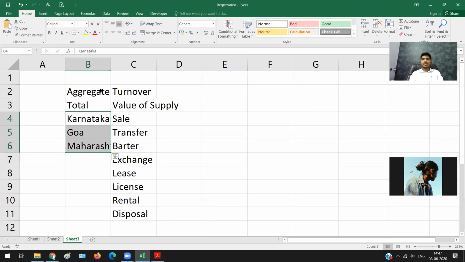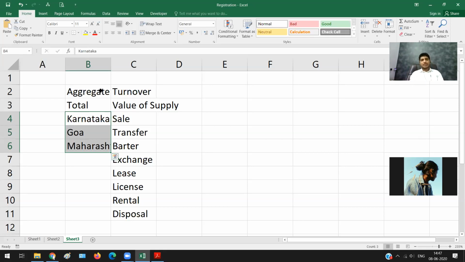So if in Karnataka I'm making a sale of 10 lakh rupees, in Goa 10 lakh rupees, in Maharashtra 10 lakh rupees, what is my aggregate turnover? It is going to be 10 lakh plus 10 lakh plus 10 lakh, which is 30 lakh rupees. Clear with this? So this is what aggregate turnover means.